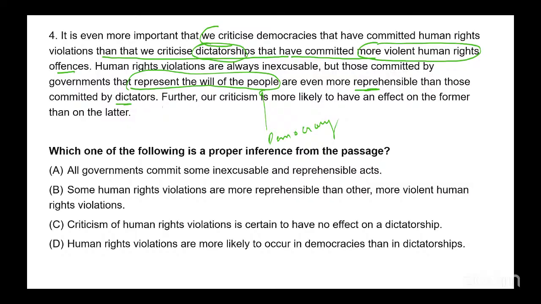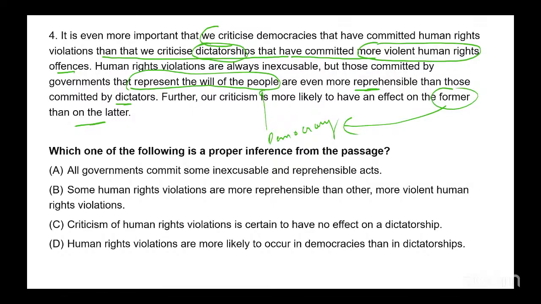Further, our criticism is more likely to have an effect on the former, which would mean democracy, than on the latter. So if you criticize democracy for human rights violations, it is more likely to have an effect, right? If you're criticizing a democracy because it is a government that represents the will of the people, the chances are greater that it will have some effect than when you are criticizing a dictatorship, right? Which is like a one-way street. So what is the inference?